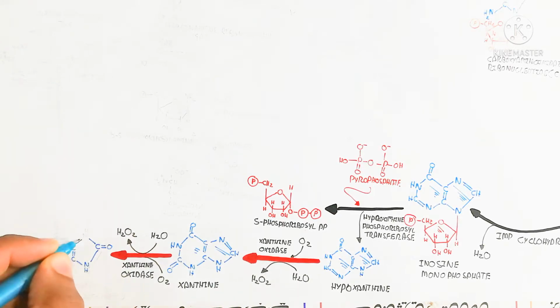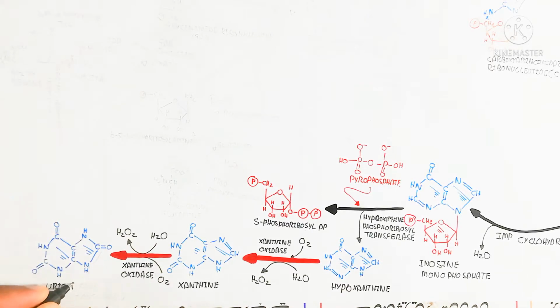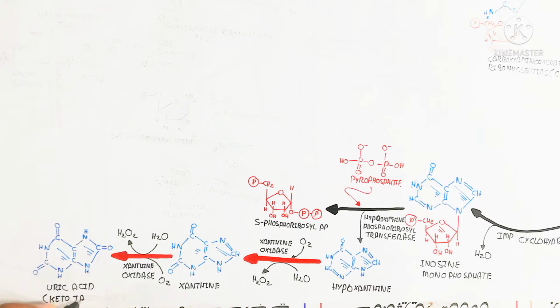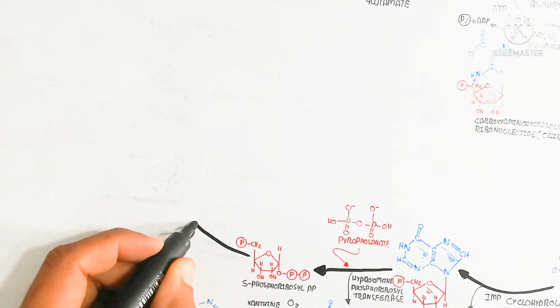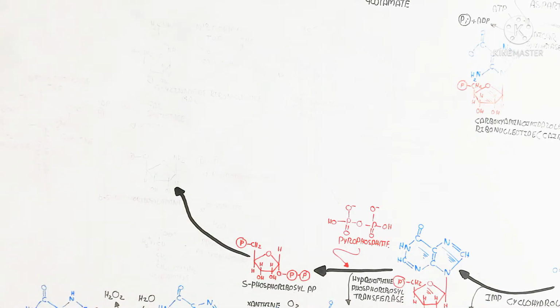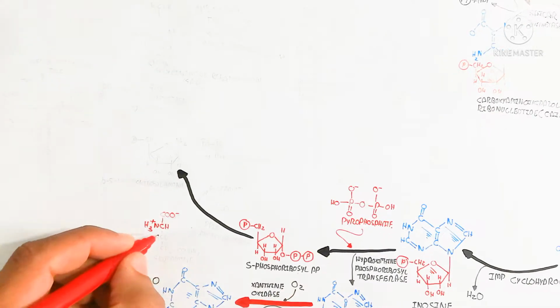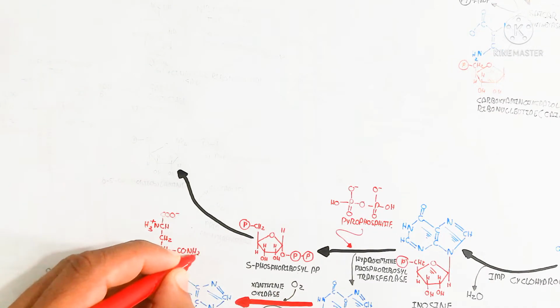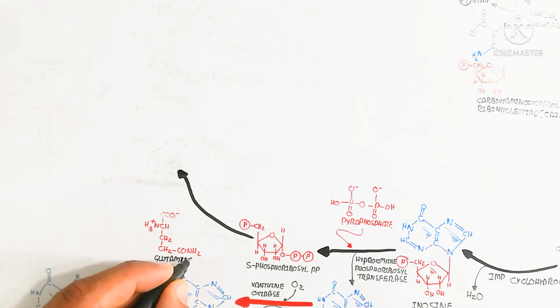Uric acid is also known as a keto tautomer. This uric acid is very important for the excretion of nitrogen from our body. Excess nitrogen will be excreted through the urinary system. Humans lack the uric acid cycle, but birds have more of the uric acid cycle. So that is why in humans the urea cycle is possible.